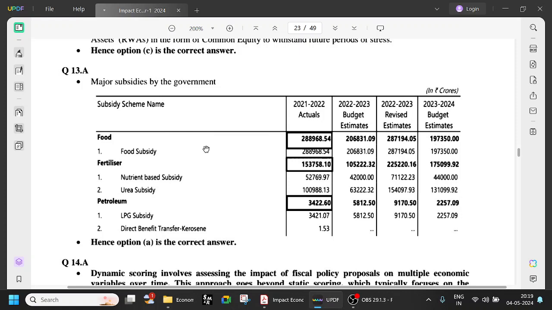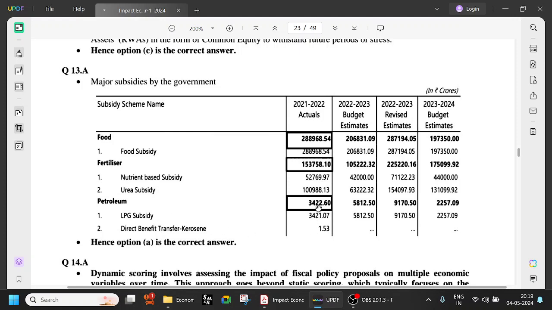Fertilizer subsidy was 1,53,000, which has increased to 1,75,000. Keep that in mind. And out of this, urea is highest, almost 1 lakh crores. 1 lakh crores is urea, and currently it is at 1,31. So remember all these numbers. Out of the fertilizer subsidy, most of it goes for urea.